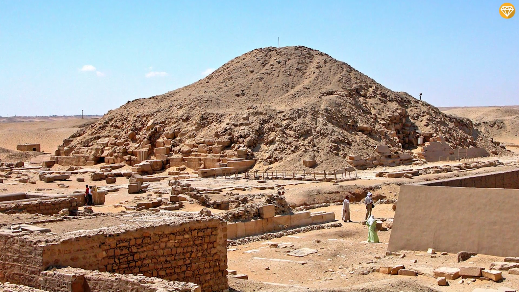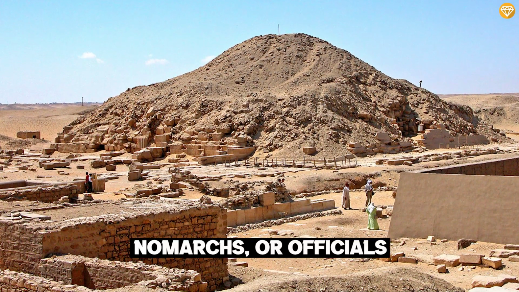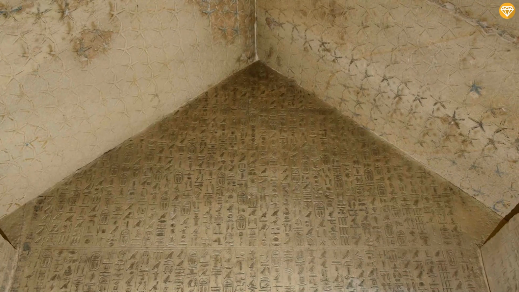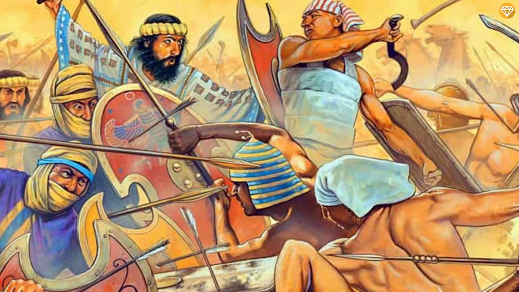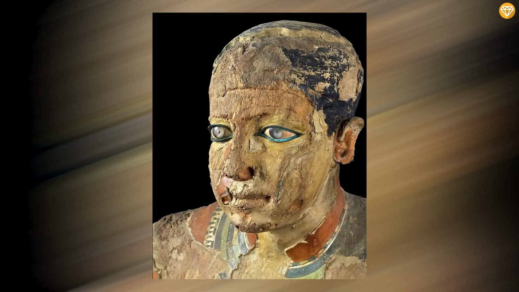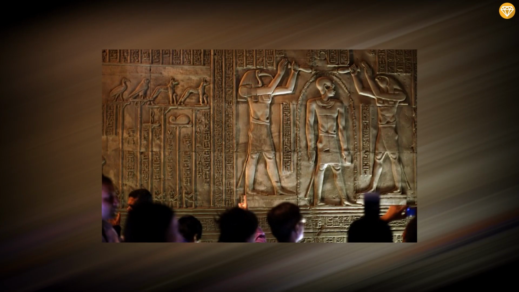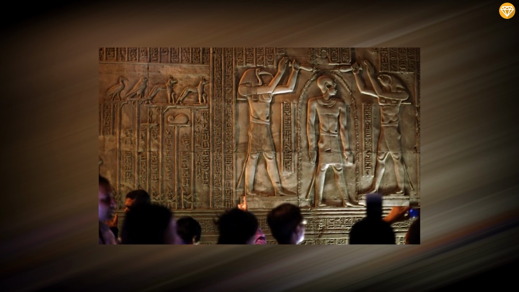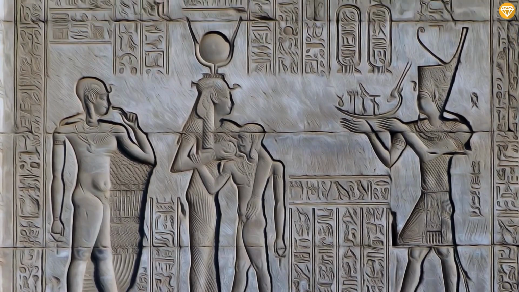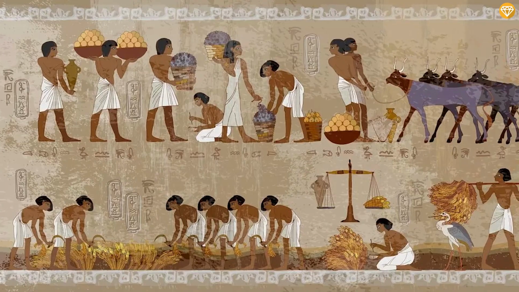However, there was a sudden uprising of the government in which the nomarchs, or officials, established autonomy over the central regions and gradually overthrew Unas. The conflict between Pharaoh Unas and the nomarchs worsened the country's economic conditions. Hunger and disease increased at an exponential rate, resulting in the deaths of many innocent people. The conflicts could also be linked to the recurrence of bad harvests, which contributed greatly to food shortages. Both reasons combined led to the eventual fall of the Old Kingdom.